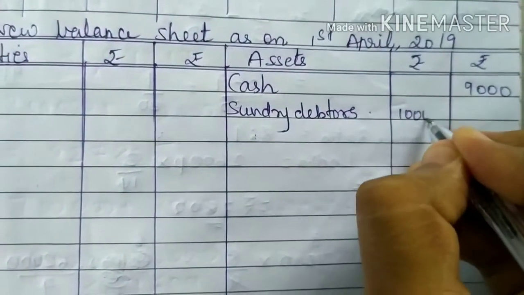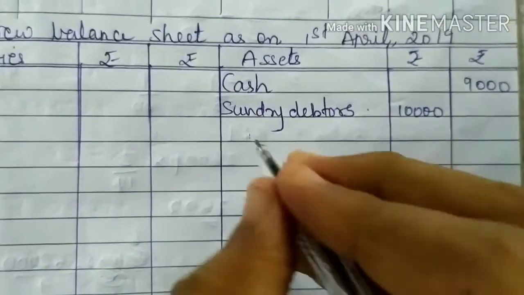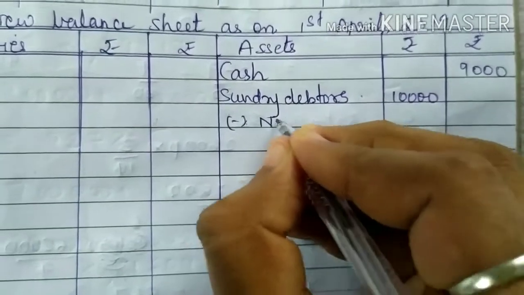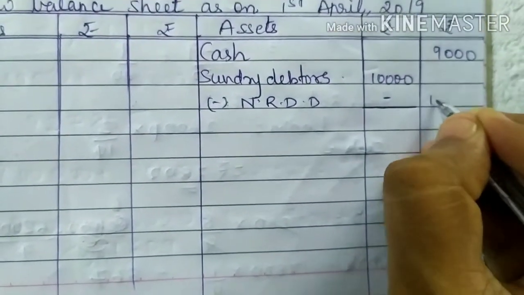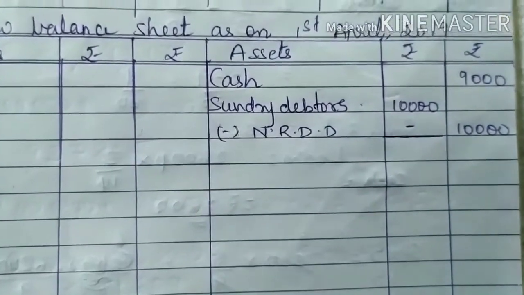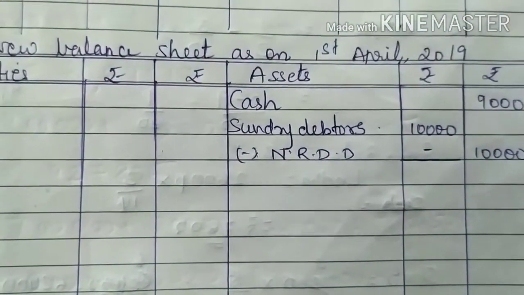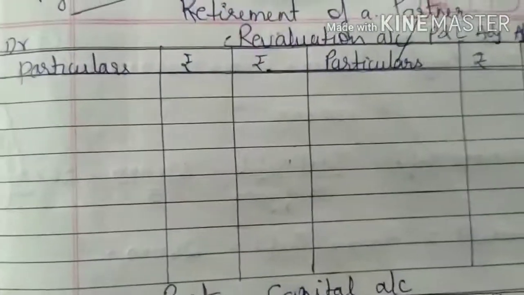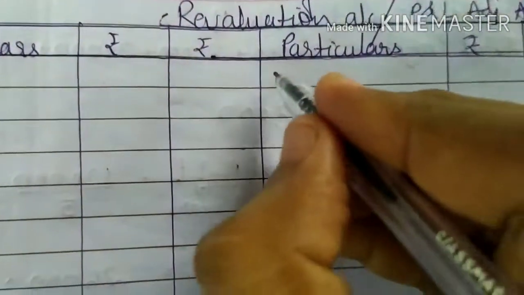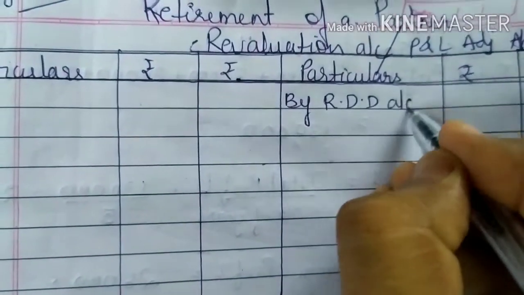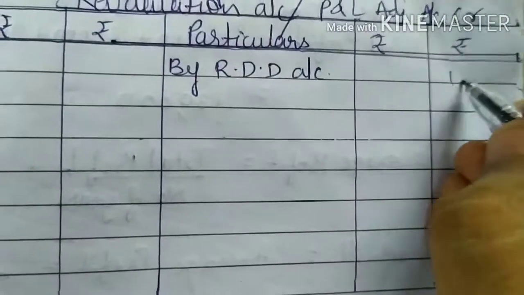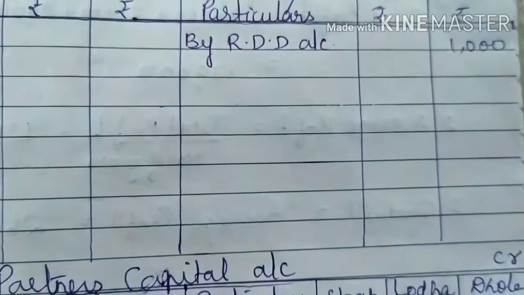There, RDD is no longer necessary, meaning there is no RDD. Earlier there was RDD, now that RDD is not there. So if RDD is not there, it is a benefit for us. So we write on the credit side by RDD account, which will give you 1,000 rupees.